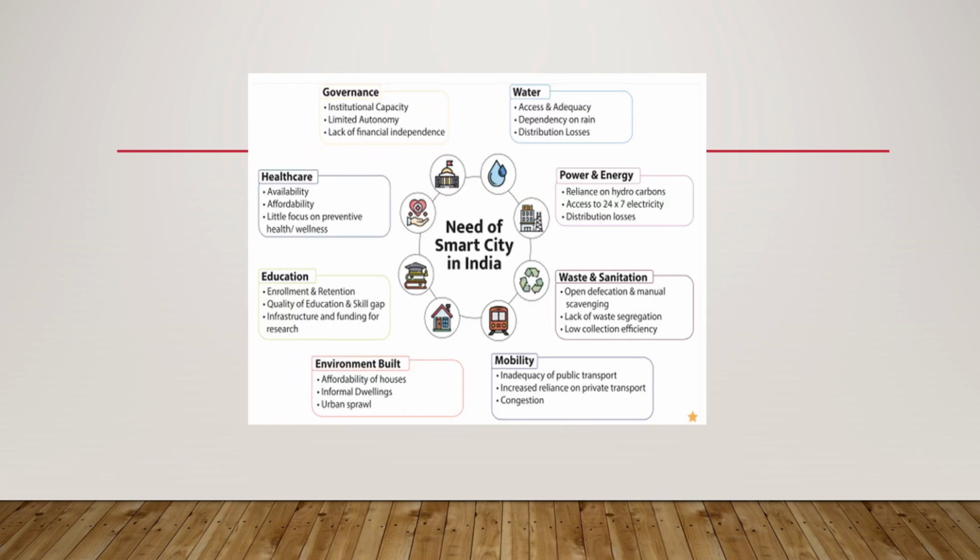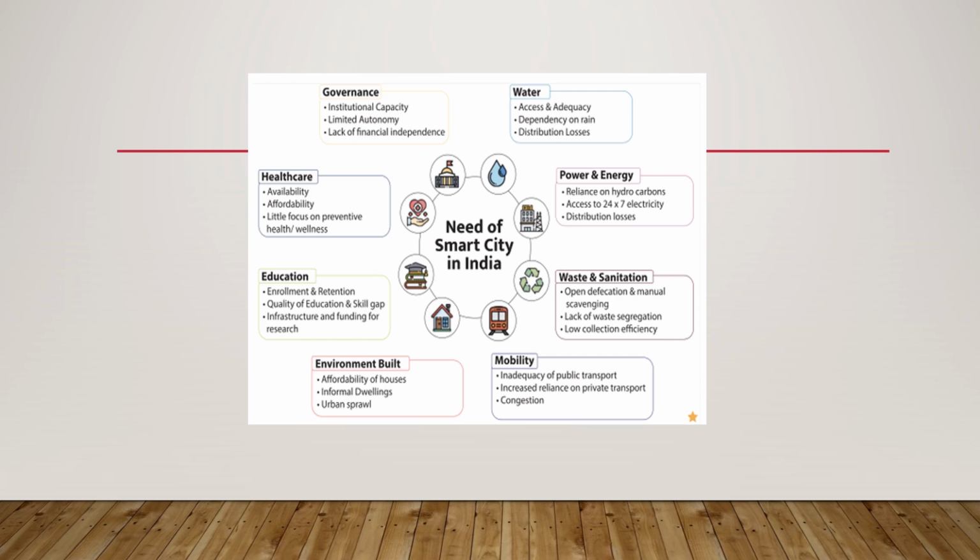What is the need for smart cities in India? If we look at water access and its adequacy, dependency is mostly on rain, and there are distribution losses. Then about power and energy, reliance on hydrocarbons, access to 24/7 electricity, distribution losses. About waste and sanitation, which is open defecation and manual scavenging, lack of waste segregation, low collection efficiency. Then we have mobility, inadequacy of public transport, increased reliance on private transport, congestion.